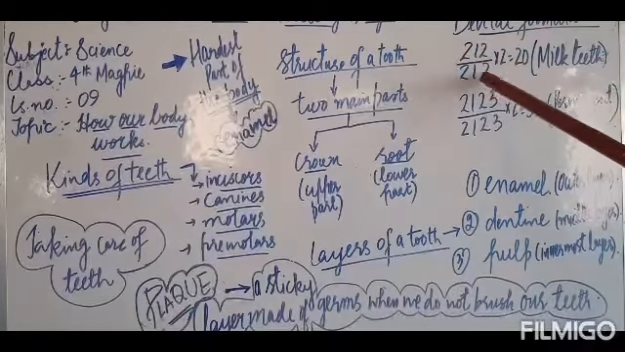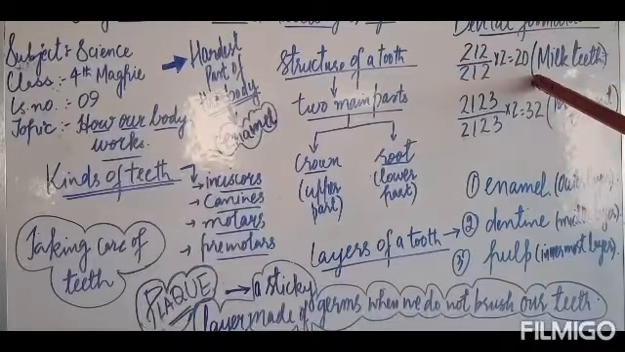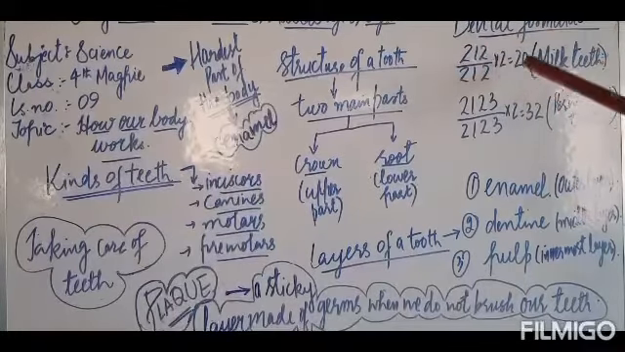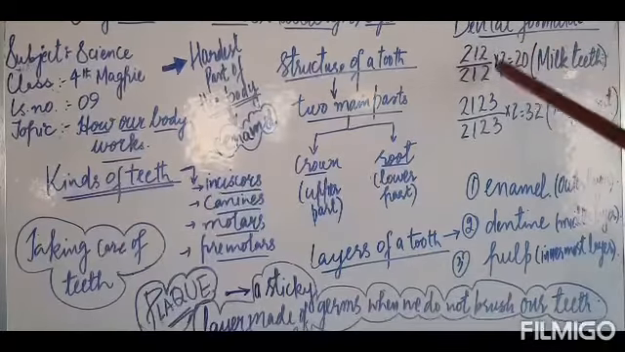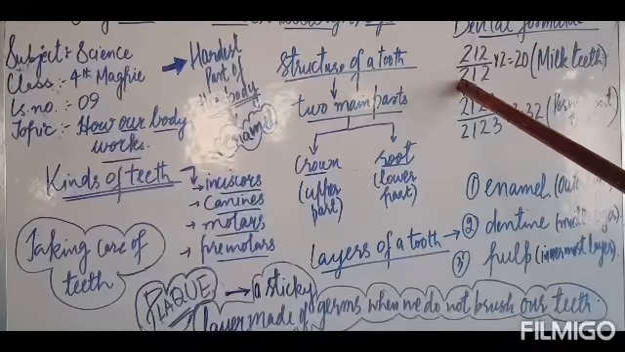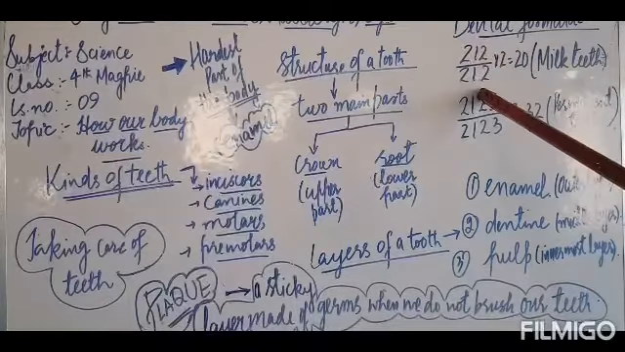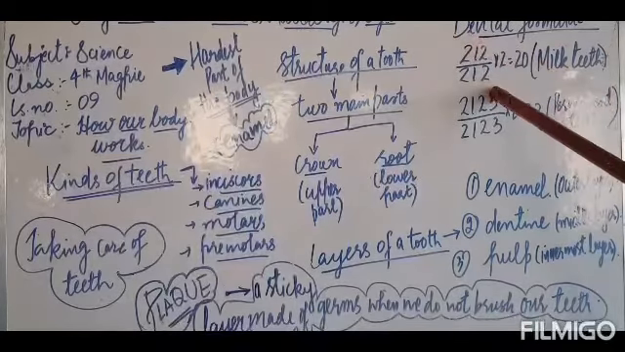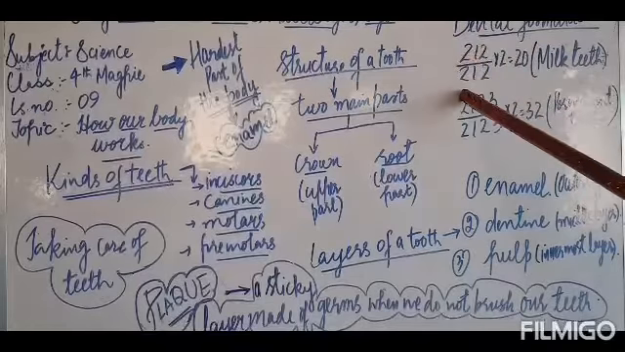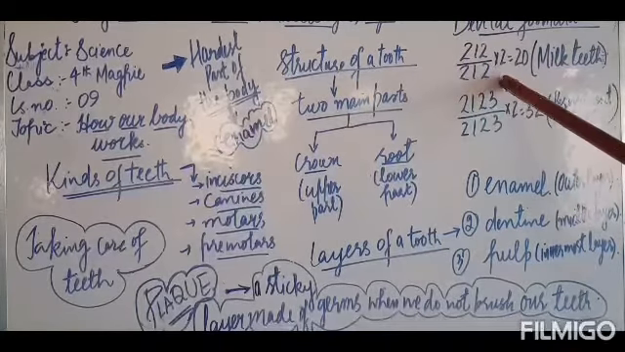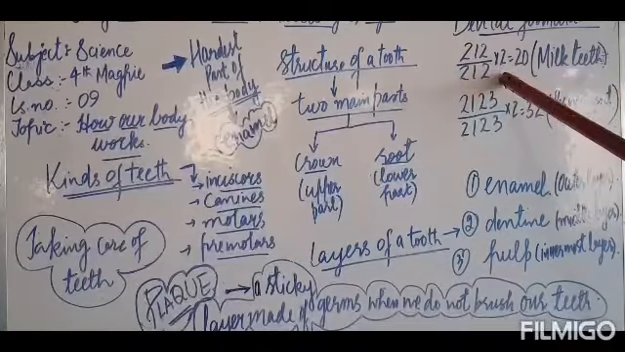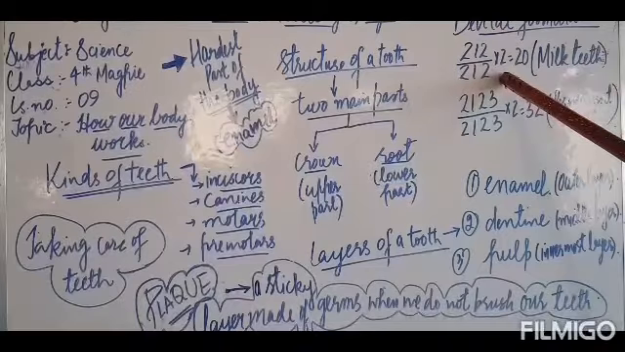212 divided by 2 is equal to 20. As I told you, the number of milk teeth present inside the mouth is 20. Milk teeth include 8 incisors, 4 canines and 8 molars. Premolars are absent in the case of milk teeth. Premolars are not present there.